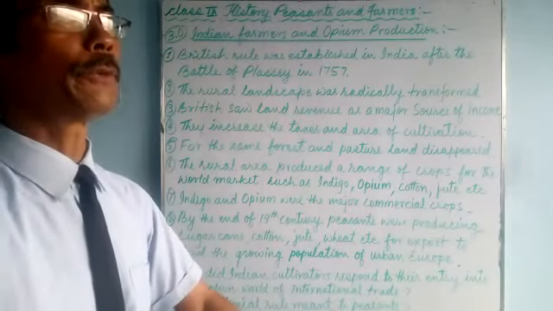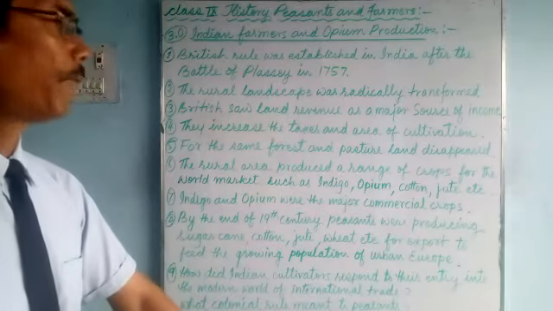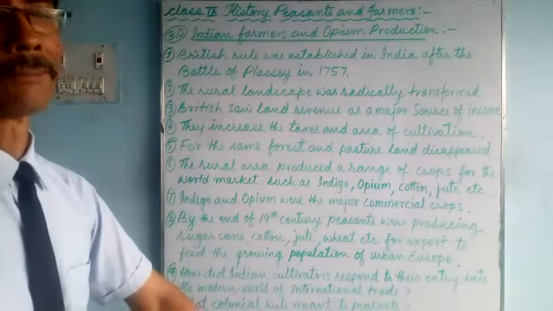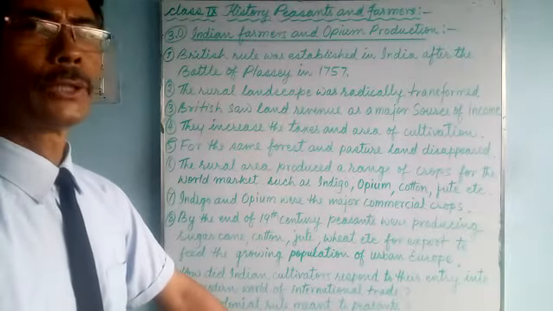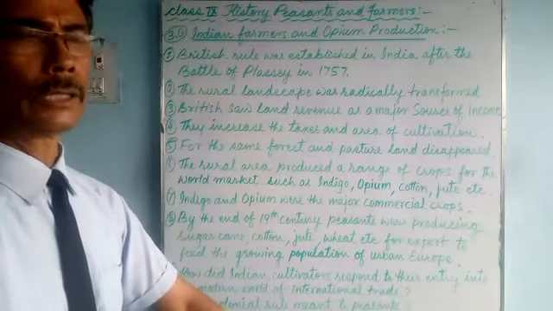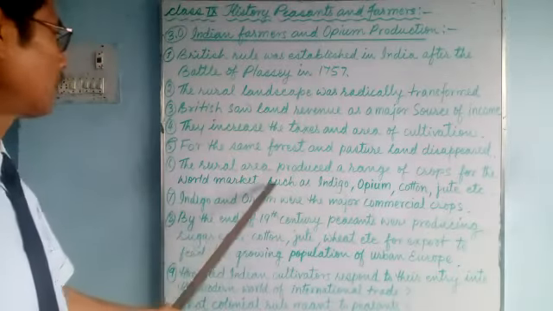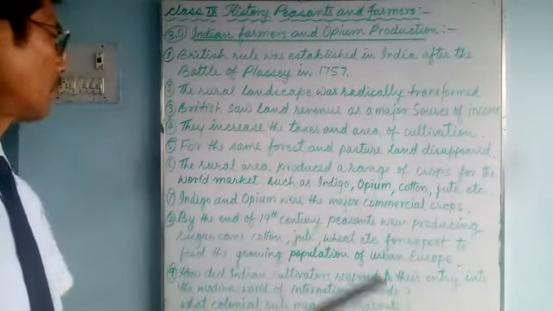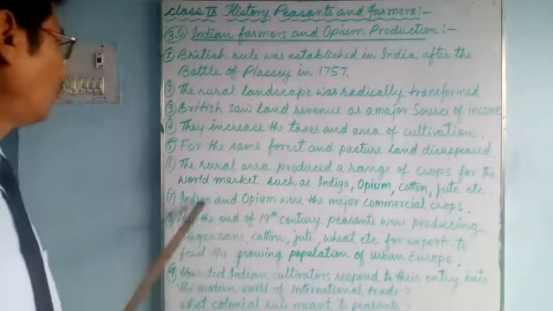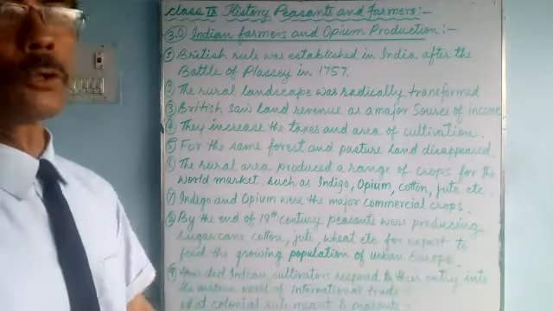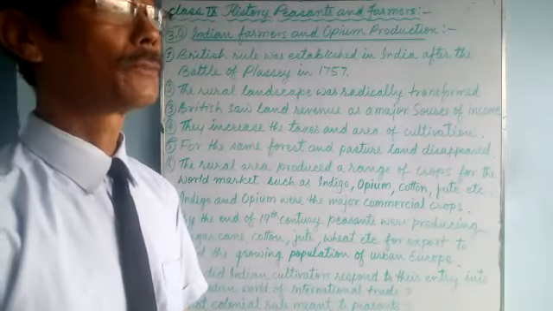They used to produce various crops for the world market, such as indigo, opium, cotton, jute, etc. They used to grow various types of pulses and fruits, and export to foreign countries. Indigo and opium were commercial crops. Indigo and opium were the major commercial crops that were exported to European countries.